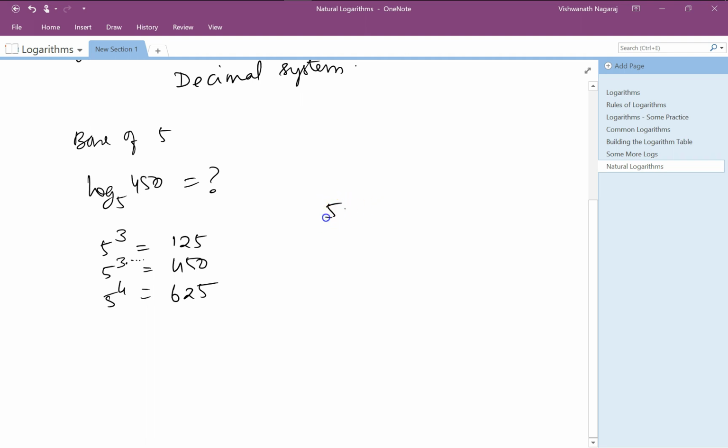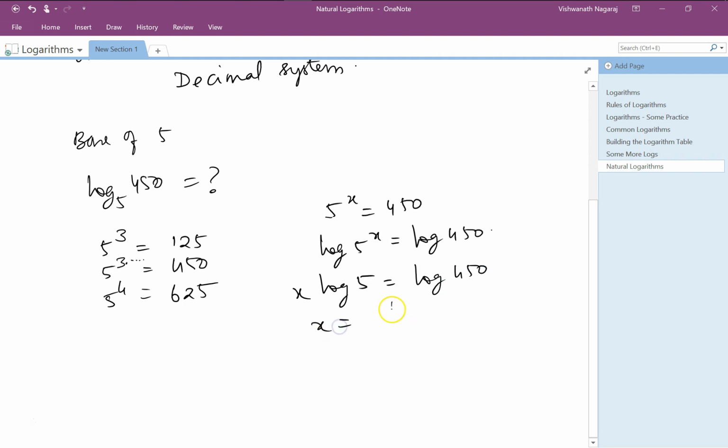5 to the power of, let's say, x is equal to 450. Since we only know the decimal system, that is base 10 logarithms, let's use that. So this becomes log of 5 to the power of x equal to log of 450. x times log of 5 is equal to log of 450. x is equal to log of 450 divided by log of 5.